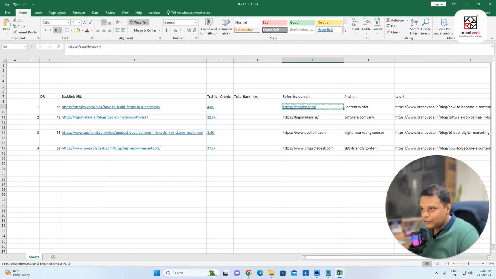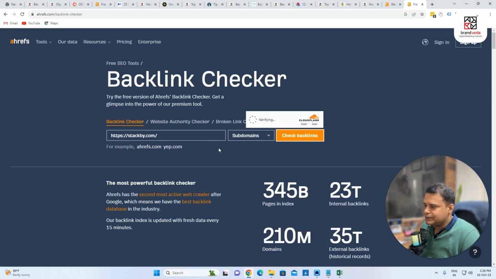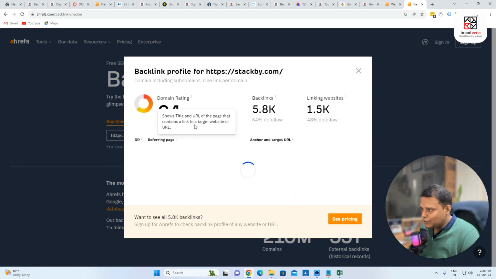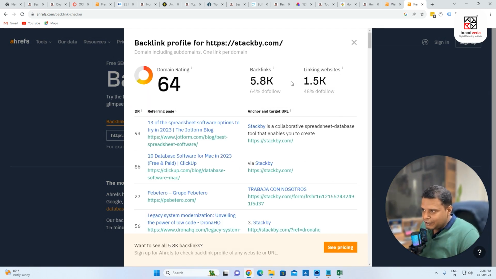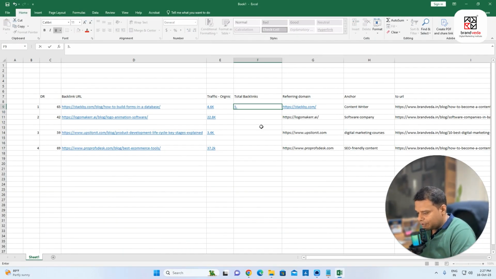If I go to stackby.com, if I put it here, you see check backlinks. Okay, so let us check. They do have around 5.8k backlinks. Total backlinks, it's coming from 1.5k linking domains. So you can see that total backlinks is 5.8k. This is what Ahrefs is telling us as of now.